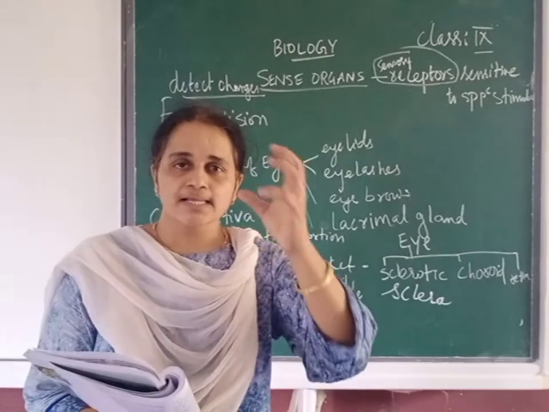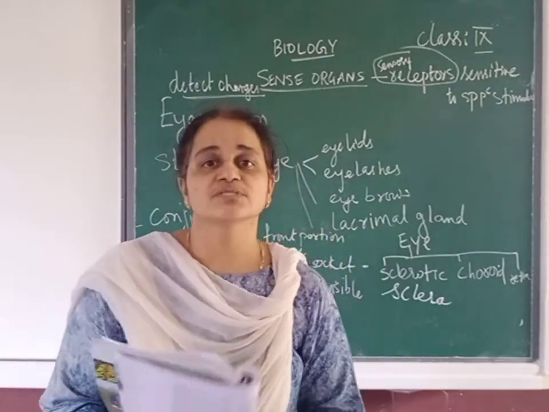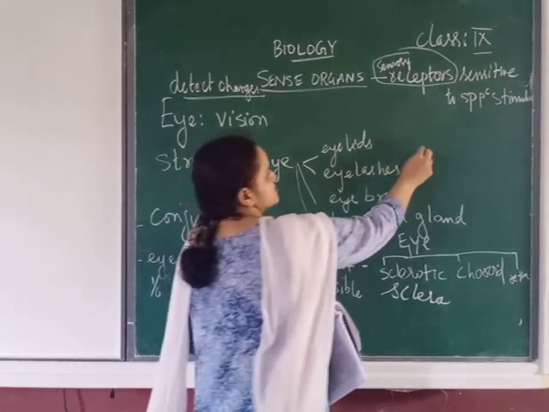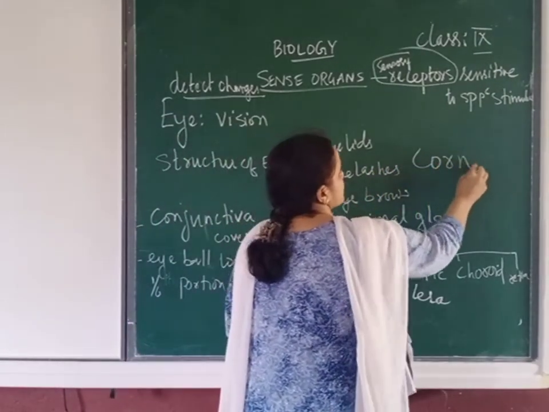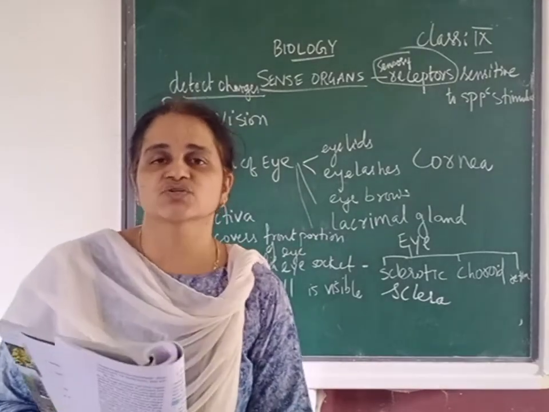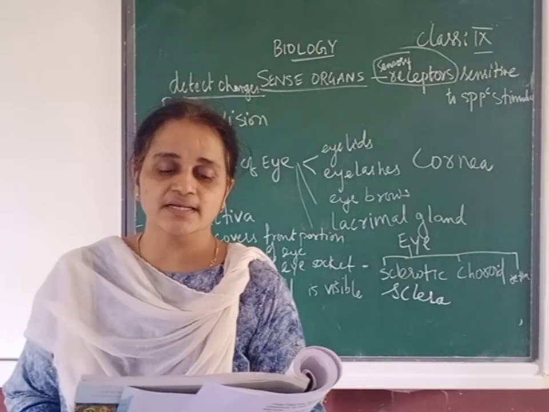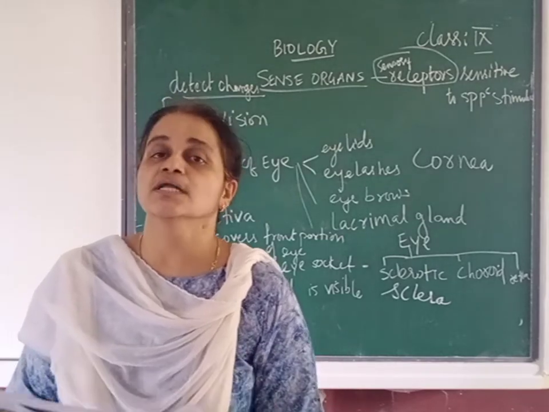And this sclera or sclerotic layer bulges and forms our cornea. See the spelling, cornea. So that white colored area is called the cornea. The end of sclera connects to the optic nerve.